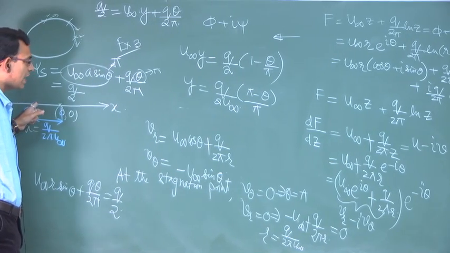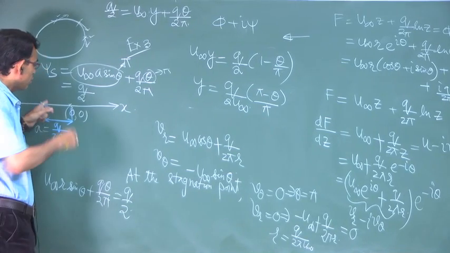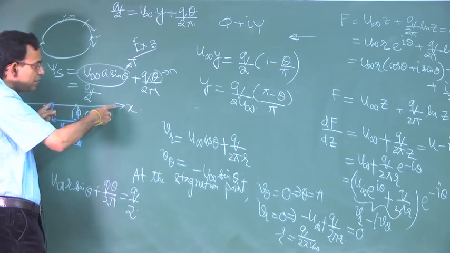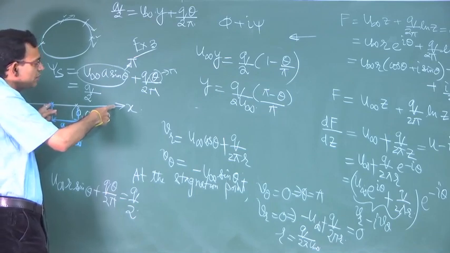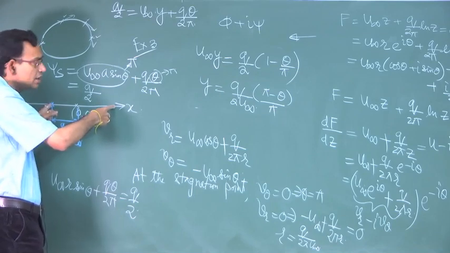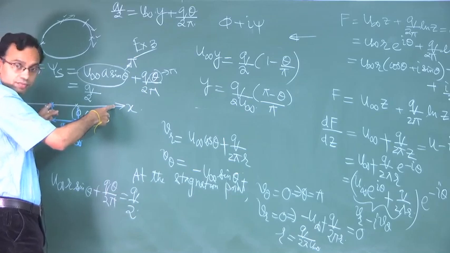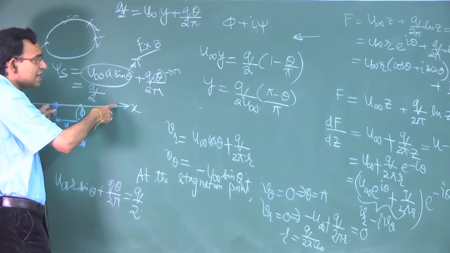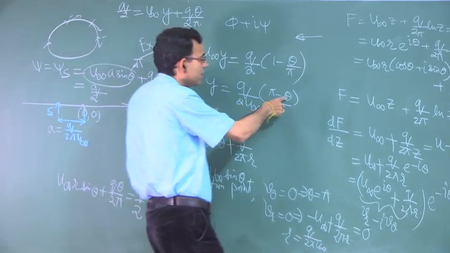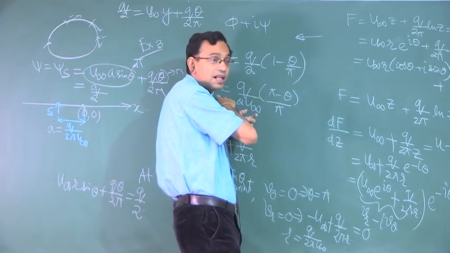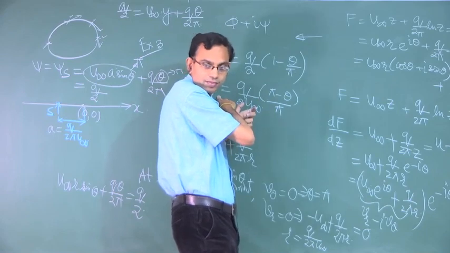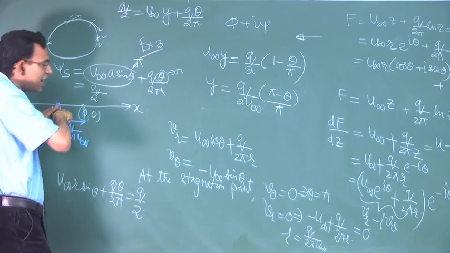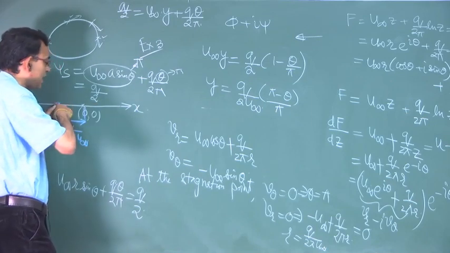Does it somewhere close the curve by passing through the x axis? That means, do you have somewhere y equal to 0? Yes, only this point. Except for theta equal to pi, nowhere else is y equal to 0. That means this curve does not pass through the x axis again except at this point.